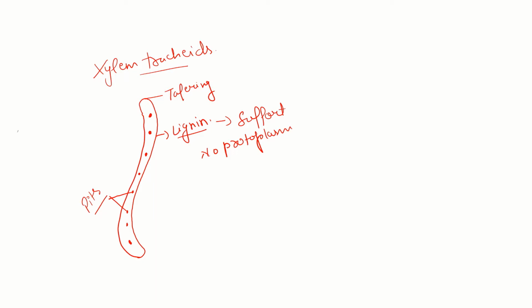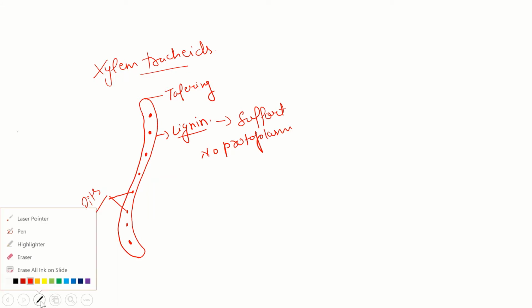The next important component of xylem is xylem vessels, also known as xylem trachea. Xylem vessels are very important for the transport of water.